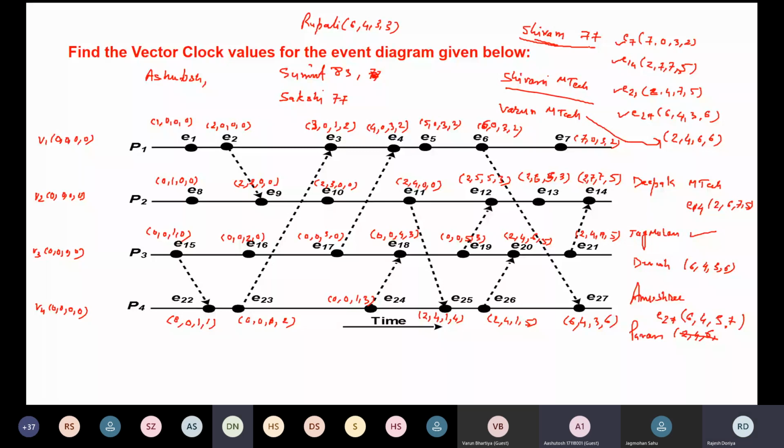Okay, so I'll give similar types of quizzes again in the coming class. So be regular. I assume that all the students have got the concept of vector clock as well, and we have seen it with the help of an example as well.